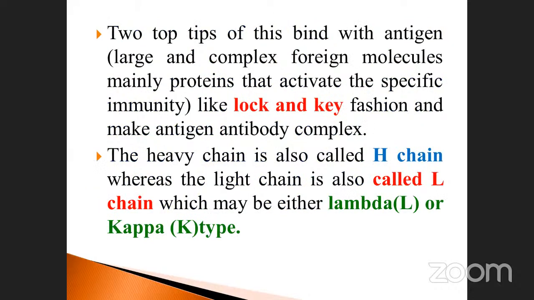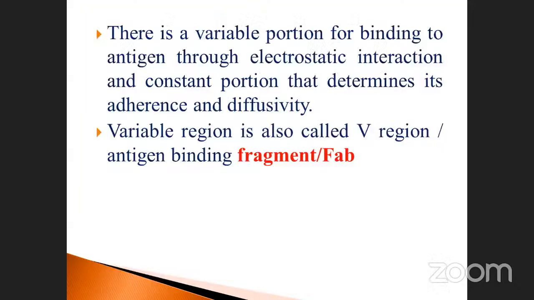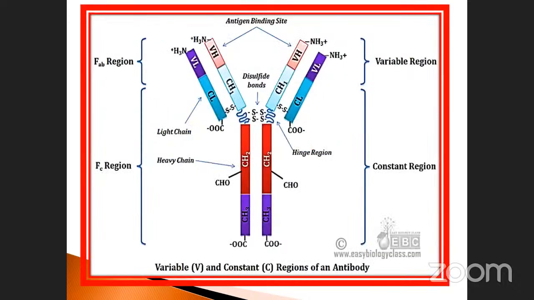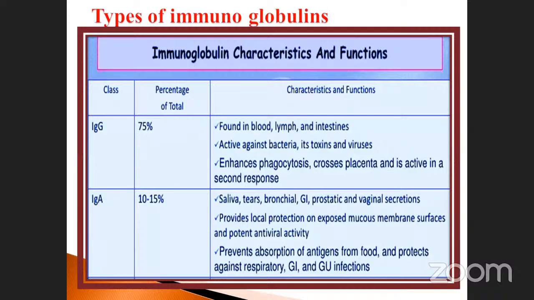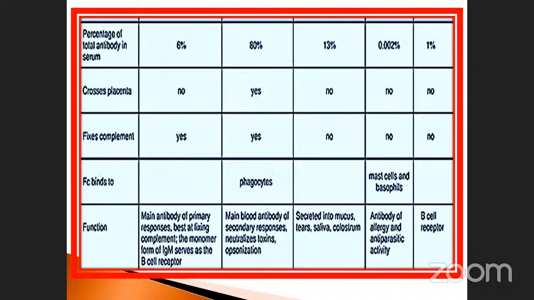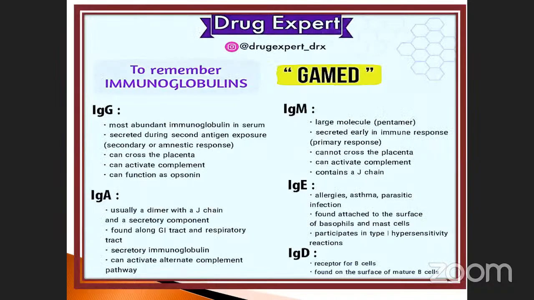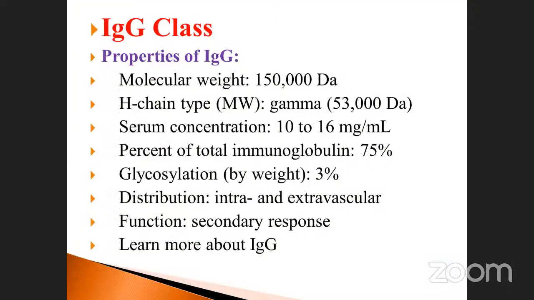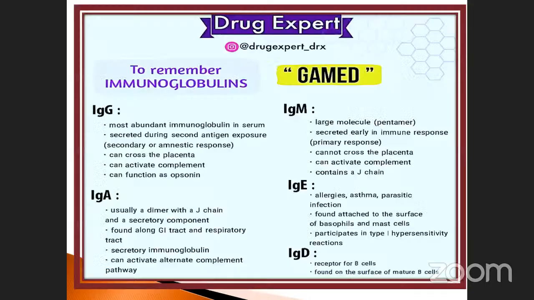So those things we already discussed. Today we will finish up to this level only, and we will see the remaining in the next classes. We will see the immunoglobulin structures and the types of immunoglobulin, how much percentage is present, and their structures, what is G, what is A, what is M, and also E and D. Each one has specific features also. We will see that in the next class.